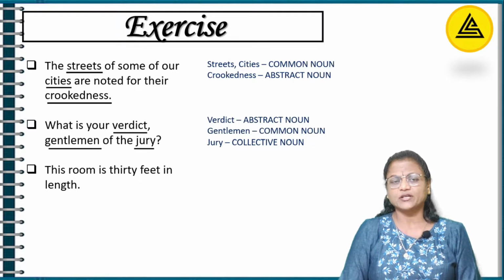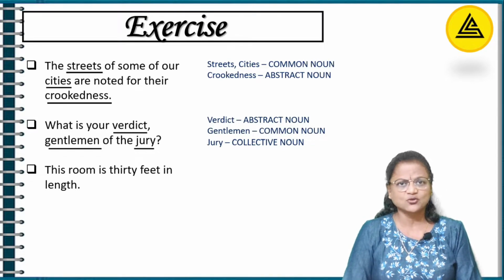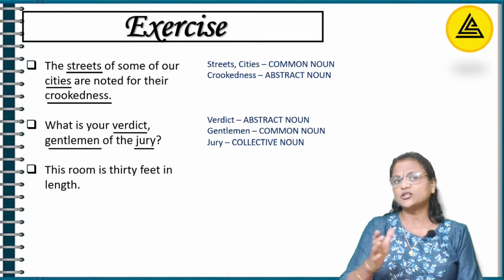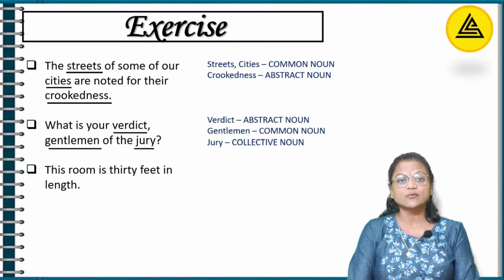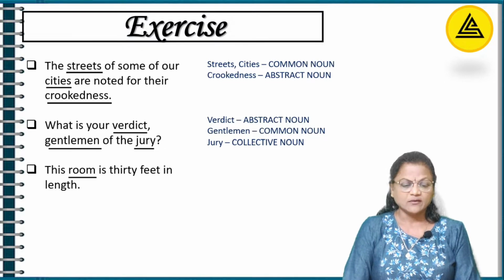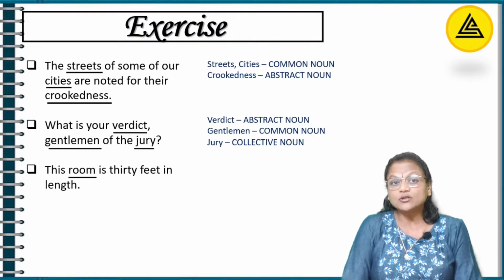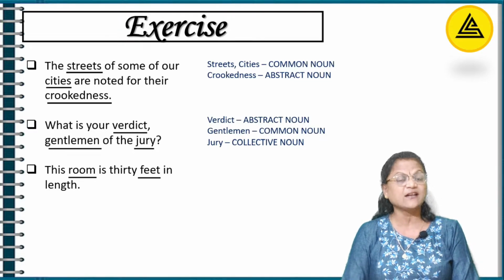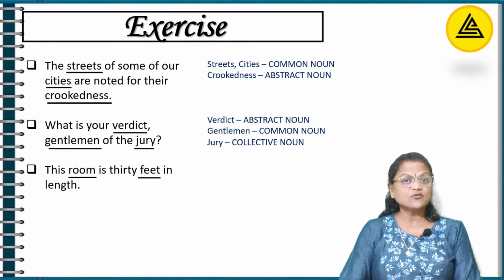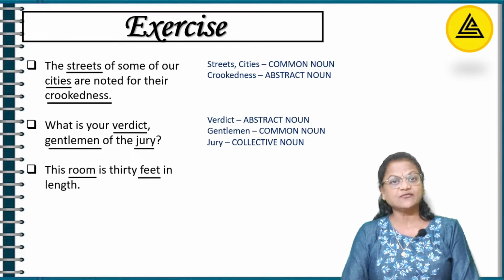What am I talking about? That's the question you should be asking of the sentence. What is being talked about in that sentence? So in this sentence, I'm talking about room. Okay. So room, what about the room am I talking? I'm telling you that it is what? 30 feet in length. So I'm telling you specifically that it is 30 feet in length.